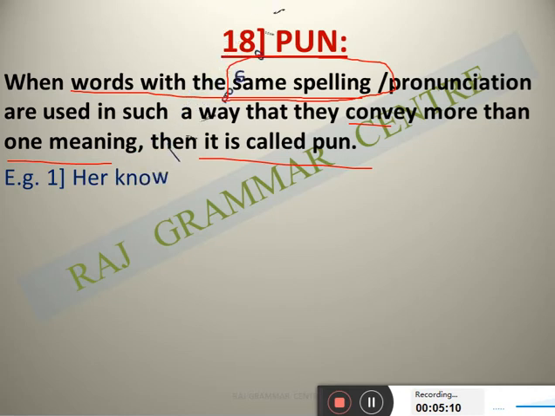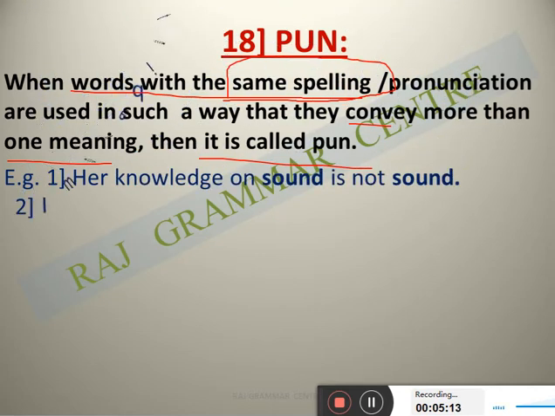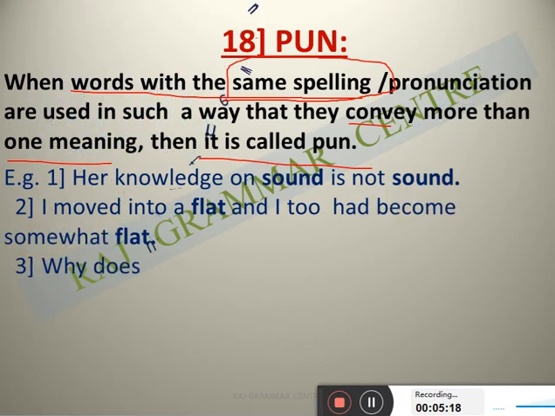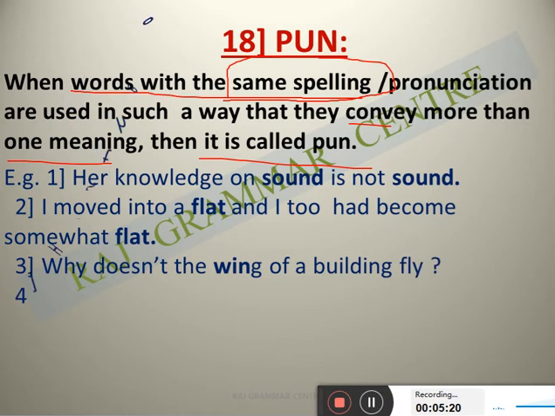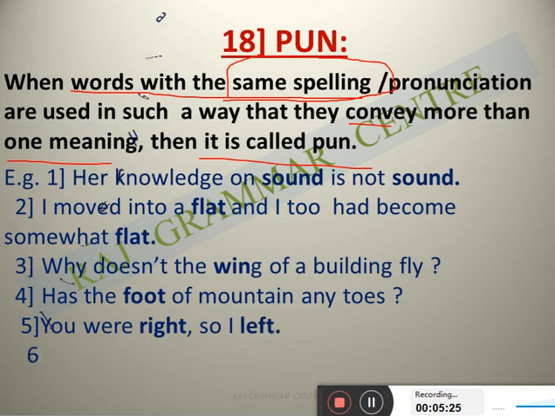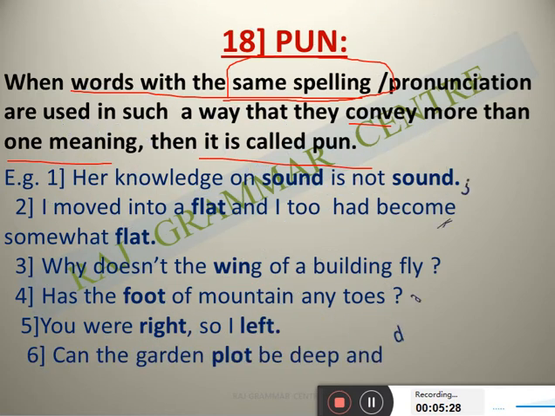See the first: Her knowledge on sound is not sound. See, the word sound is here, the same spelling, the same pronunciation, repeated 2 times. My question is: if any word is used alone or repeated with the same spelling, does it express more than one meaning? Here the meanings are different. Her knowledge on sound is not sound.